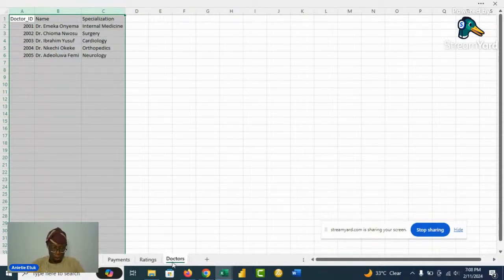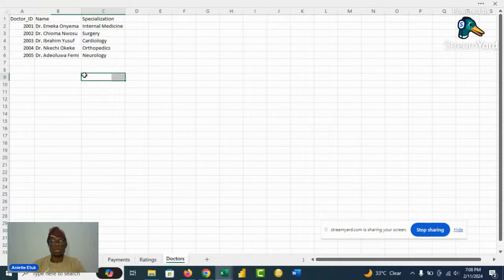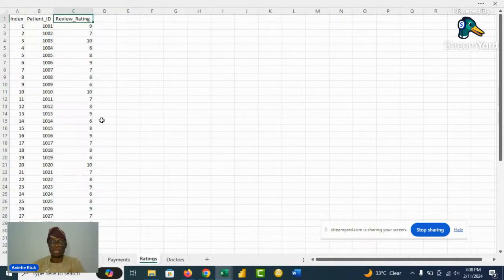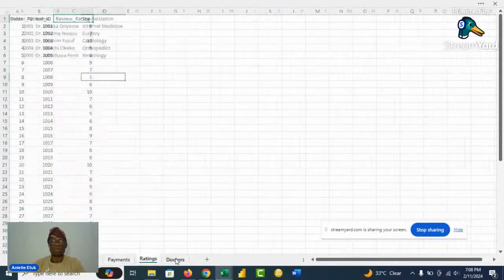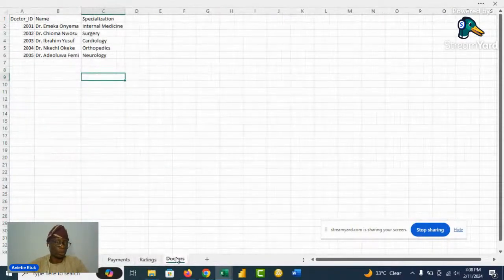Number two, we should check the ratings of the doctors and which doctor has a higher rating. Then number three, the number of patients handled by each doctor. These information, if you check, you cannot get them from just one table. So we need to create a relationship between these tables to be able to bring out that information. So that's what we want to do.